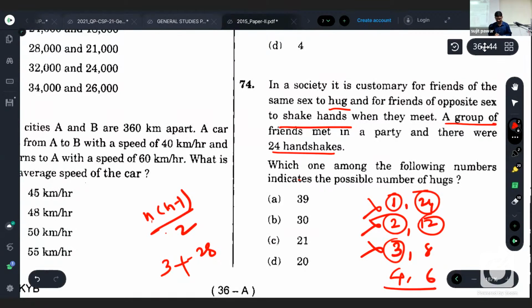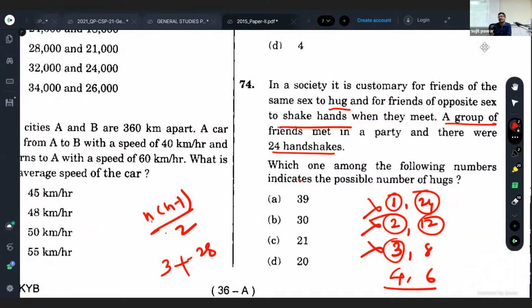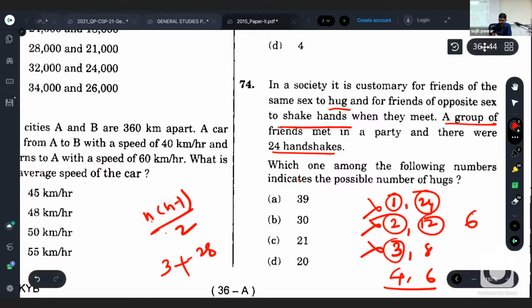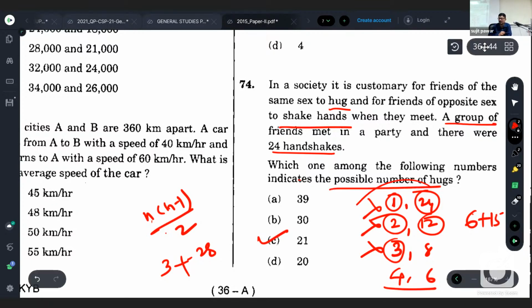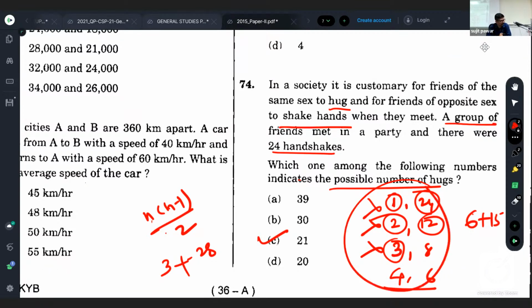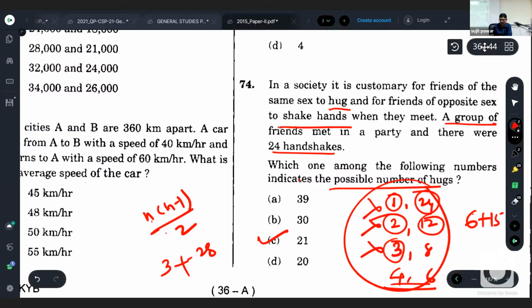Now 4 and 6. 4 into 3. If 4 male, 4 3s are 12 by 2 is 6. And 6 5s are 30 by 2 is 15. So 6 plus 15 gives you 21. So the answer is from the possible. Here, for the possible number of hugs, we are to get, first of all, how many pairs? 4 pairs. And then out of these 4, only one pair will be matched, like that we have this one. Is it clear?